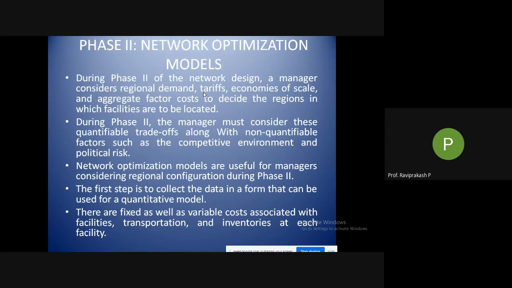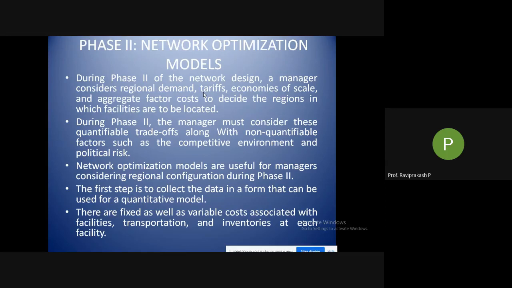Then phase two. Here we are directly starting with phase two, as I told you earlier. Network optimization models: what happens during phase two of the network design? A manager considers regional demand. So directly we are going to the region, because we are not worried about the objectives and why we are basically doing it. We are directly coming to a particular region. So in phase two, region. Phase three, different sites. In phase four, the exact site in which I want to build my facility.